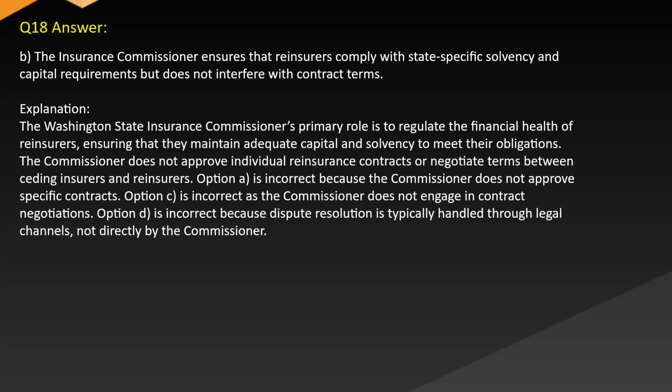Option A is incorrect because the Commissioner does not approve specific contracts. Option C is incorrect as the Commissioner does not engage in contract negotiations. Option D is incorrect because dispute resolution is typically handled through legal channels, not directly by the Commissioner.